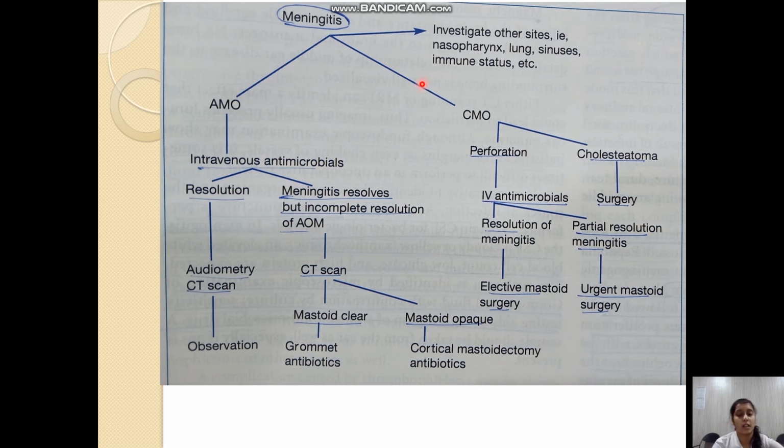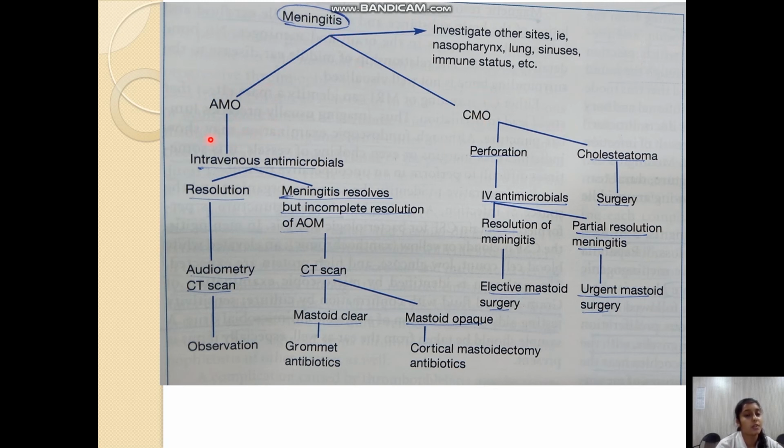This is a flow chart showing the diagnosis and the management for meningitis. Whenever a patient is presenting with meningitis, we have to look if there is an acute mastoid infection or a chronic mastoid infection.